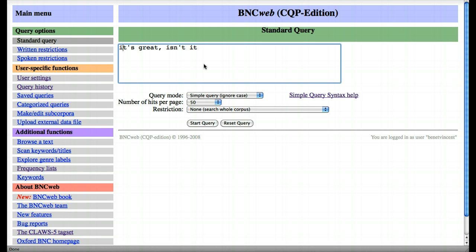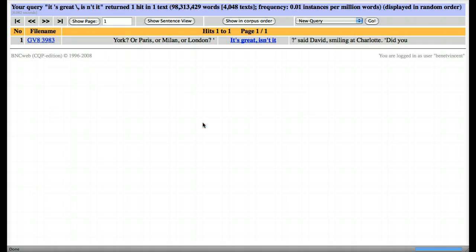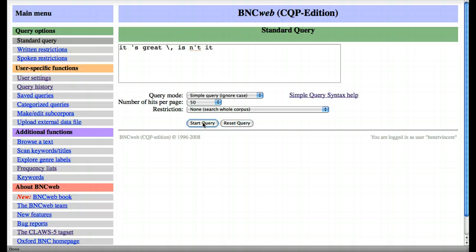Now the original sentence we started with was "It's great, isn't it?" And if we separate these out, as you probably remember, we have to escape the comma because it's a special character. Separate isn't, and that's it. And now when we search for that, we should retrieve just the one hit, which we do. Okay, that's good.